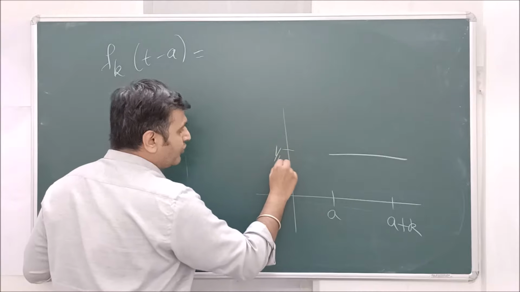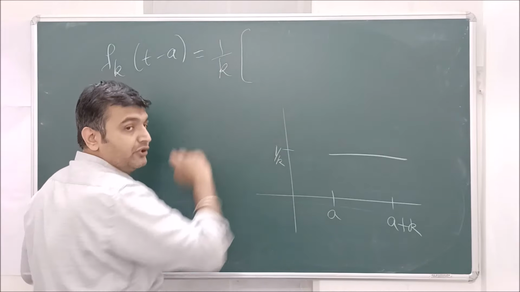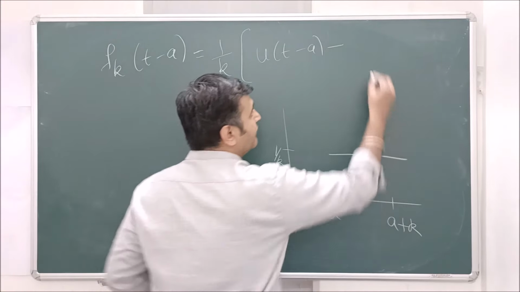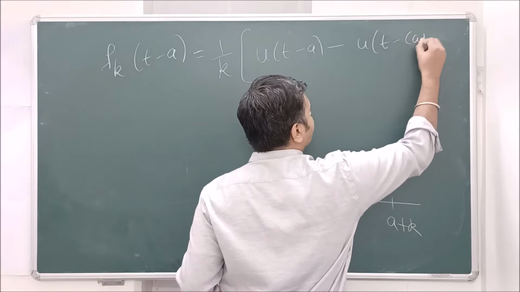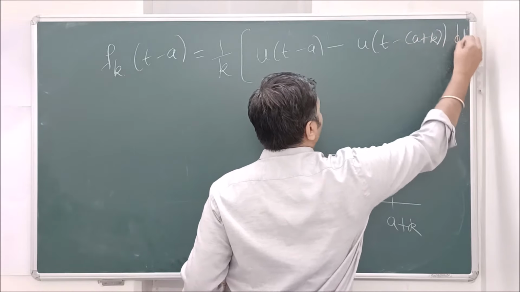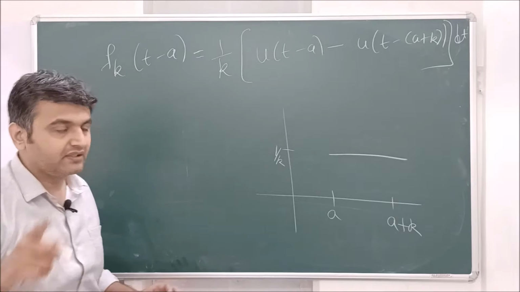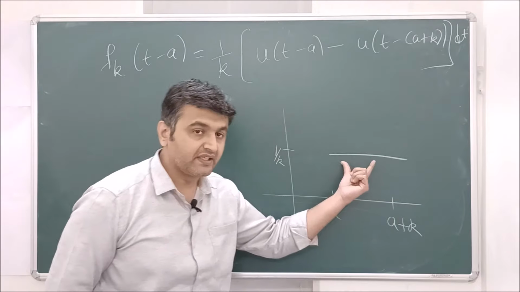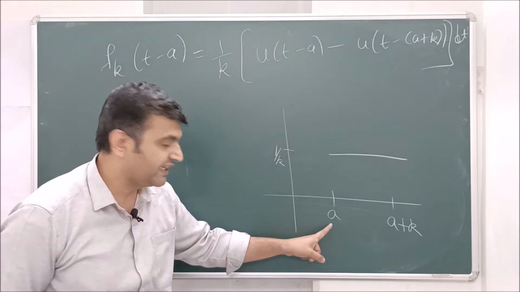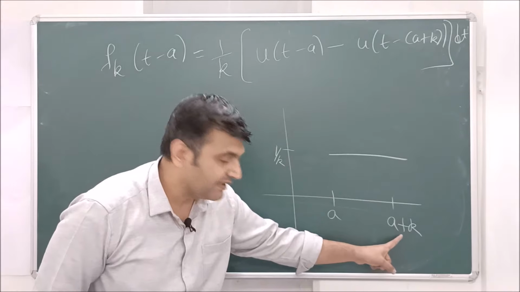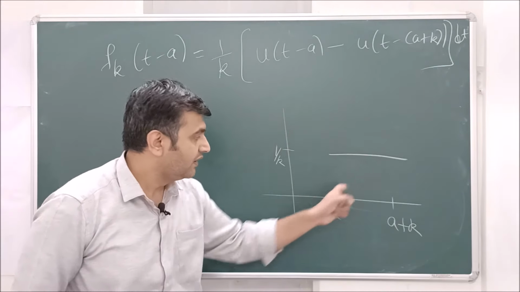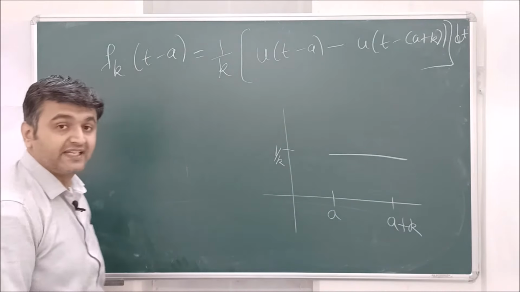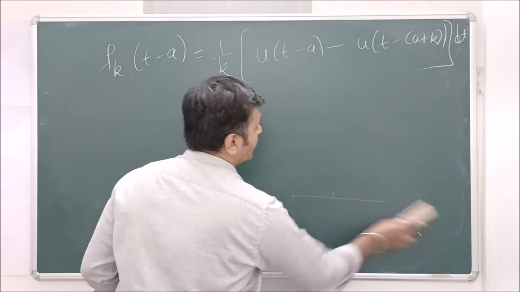So what do you do? You take the value of the function into u(t - a) minus u(t - (a + k)). So this is the trick that I told you in my earlier lecture, link you see in the description. So it's 0 everywhere, and here the value is 1/k. So 1/k into u(t - this point) minus u(t - this point). So that's how one can write a piecewise function in one single line using unit step function. Okay, good. So now we have this.